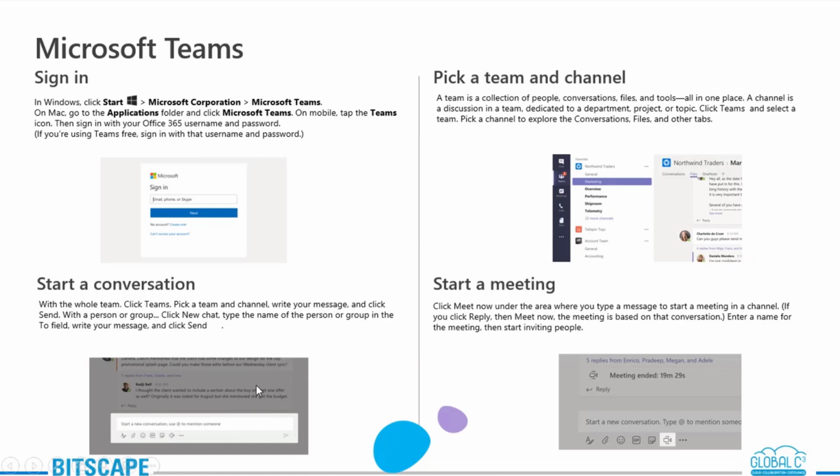Starting a conversation is as simple. There is one particular tab, you click on it, you write the name of the person you would like to start the chat with, and you can just get started.